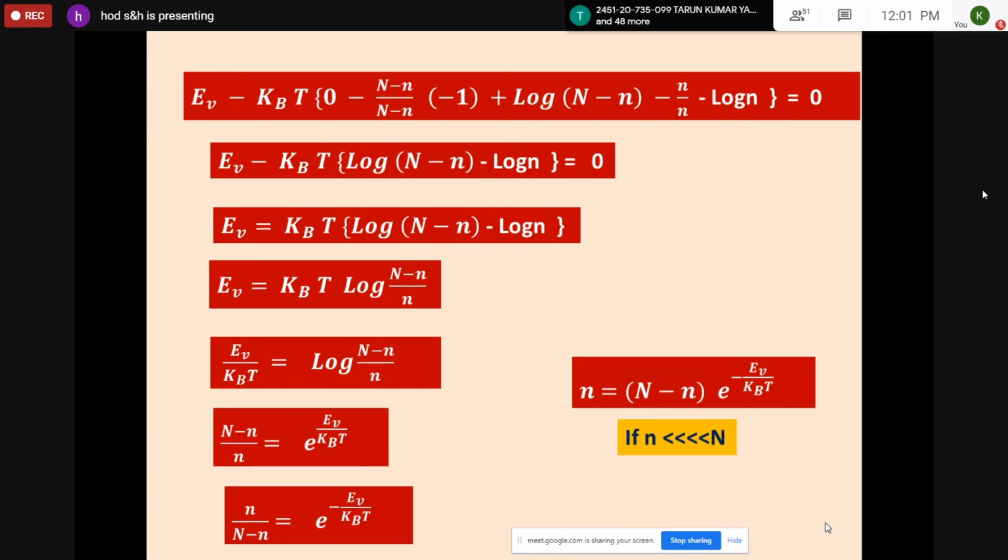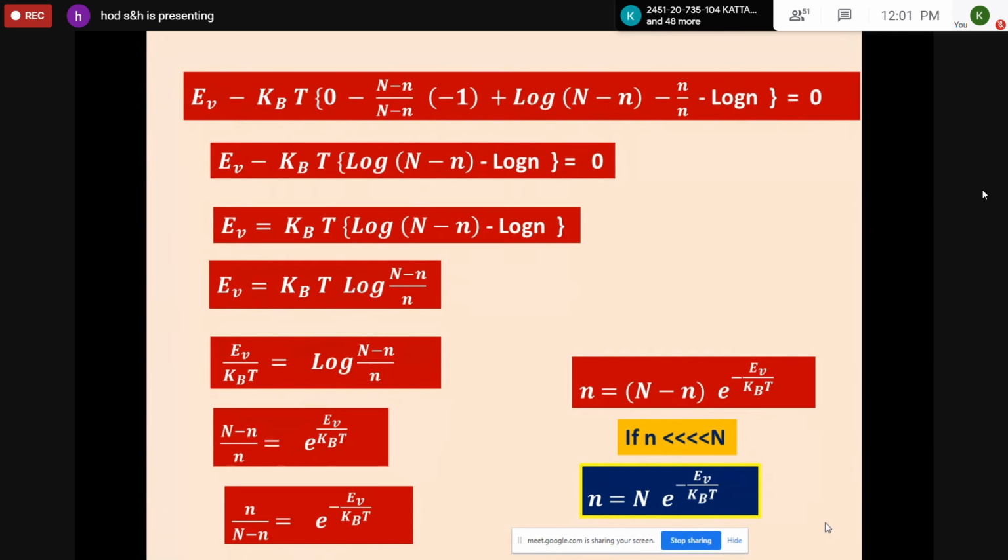In the same manner, here also because small n is much less than capital N, you can assume that capital N minus small n is approximately equal to capital N only, because the number of atomic sites is very large when compared with the number of vacancies. So if n is much less than capital N, then N minus n can be taken as N only.